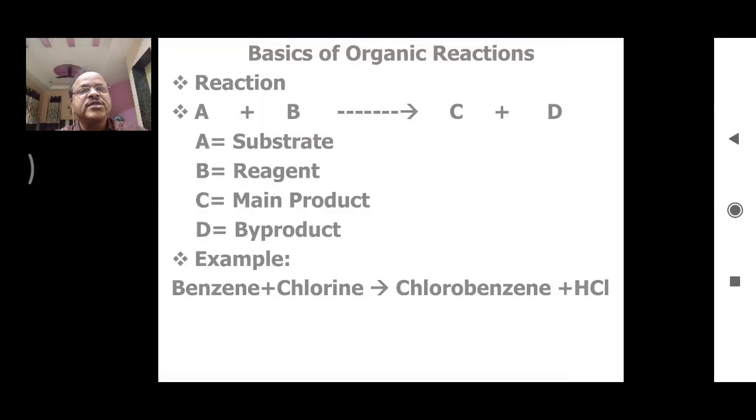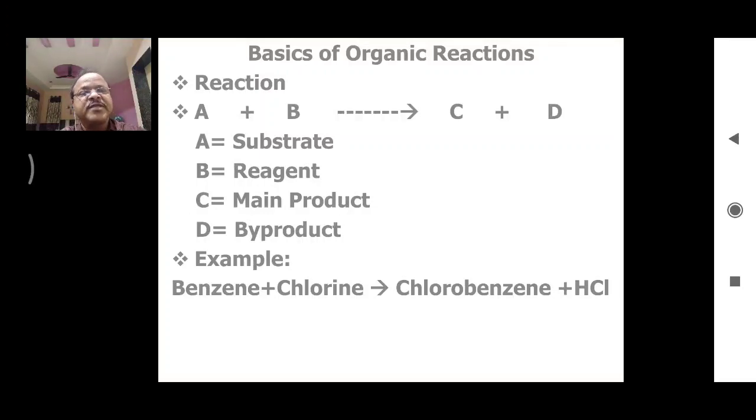Now let's see the organic reaction. Generally it is represented as A plus B, it gives C plus D. So A is a substrate, B is reagent, C is main product, and D is the byproduct.